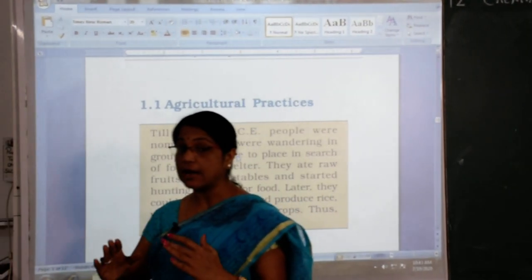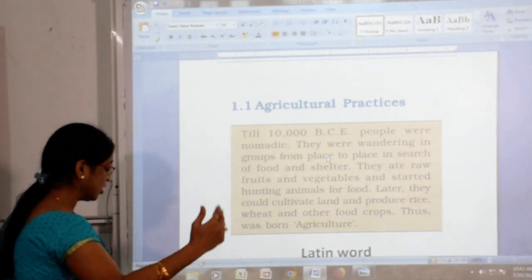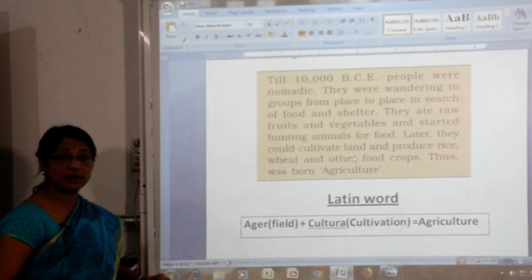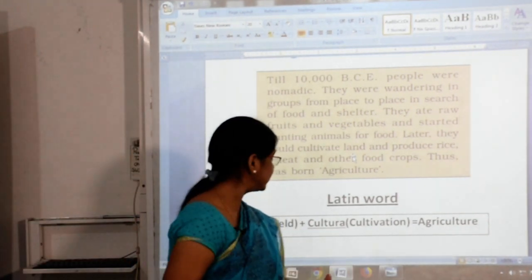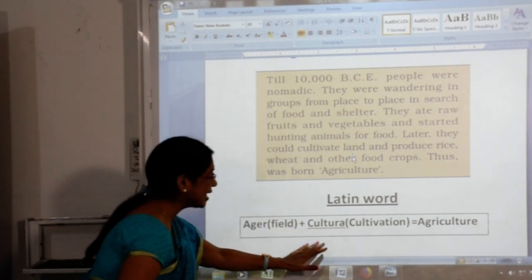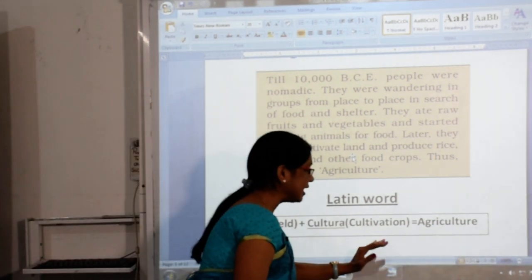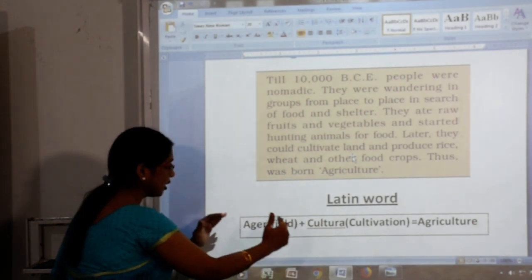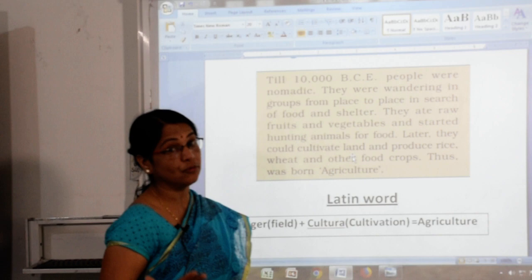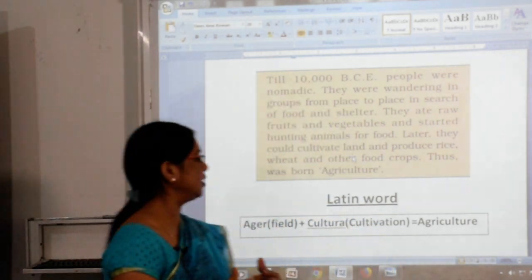Children, this is the history of how agriculture was born. Now further, I will teach what the Latin word for agriculture is. Ager means field, cultura means cultivation. Both field and cultivation make the word agriculture.